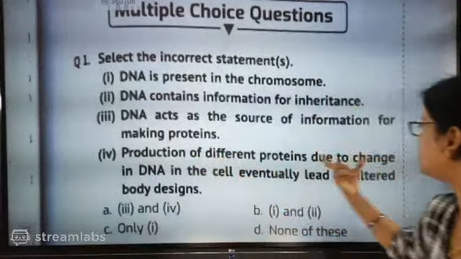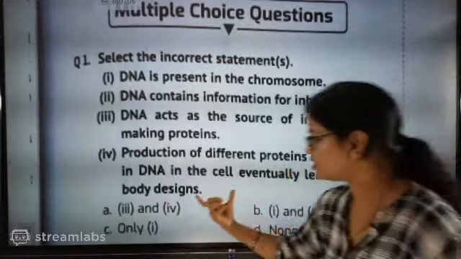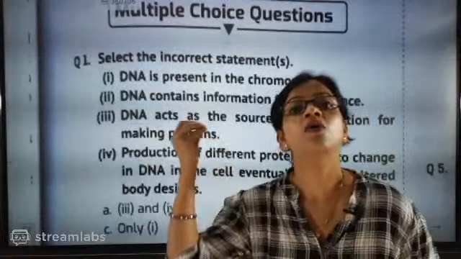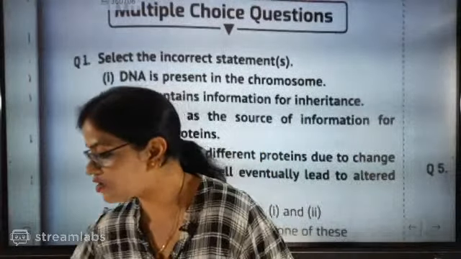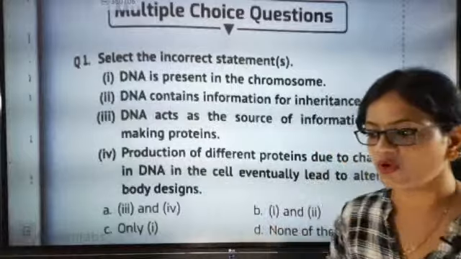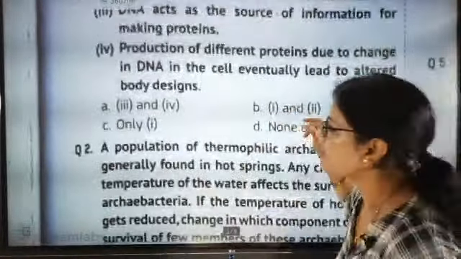Next, production of different protein due to change in DNA in the cell eventually leads to altered body design. Yes, this is exactly what we name mutation. The correct word for this is mutation. Go for the next one. So D is the correct answer.